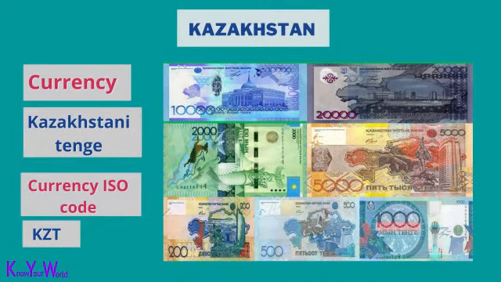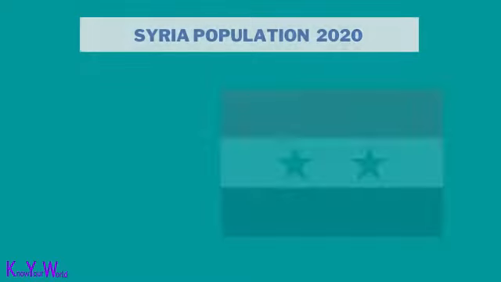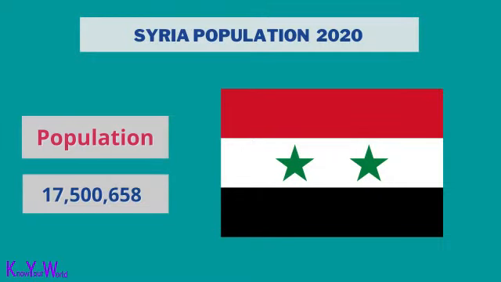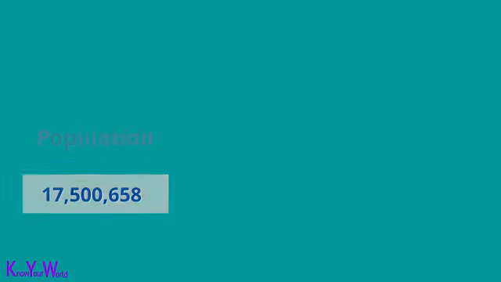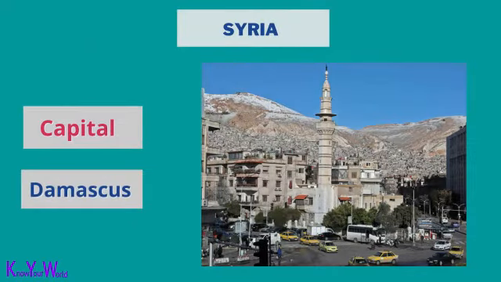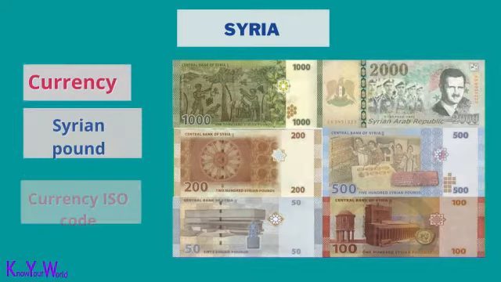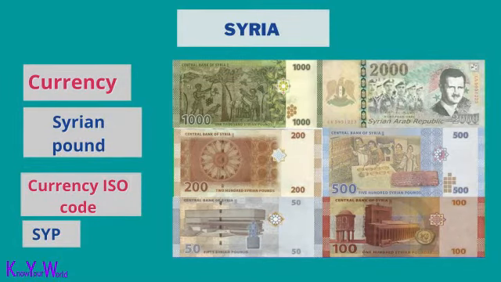The ISO currency code is KZT. Syria's population is 17,500,658. The capital of Syria is Damascus. Syria's currency is the Syrian pound. The ISO currency code is SYP.